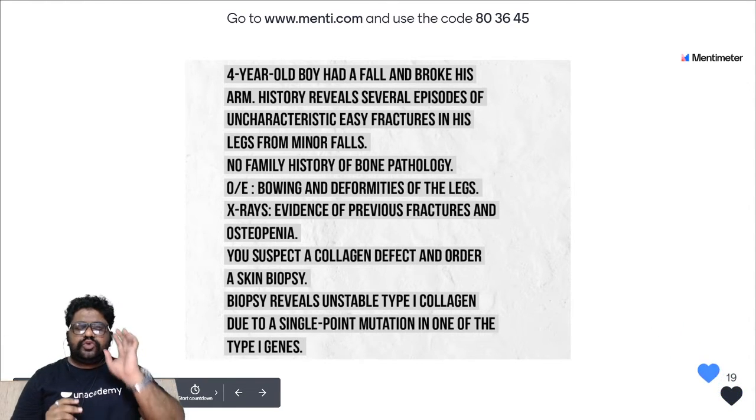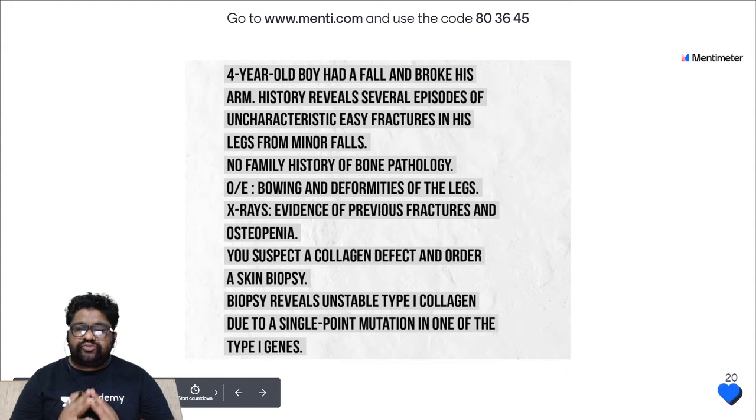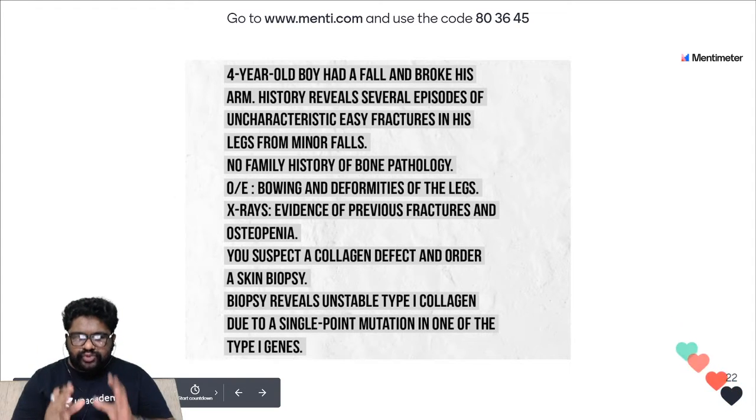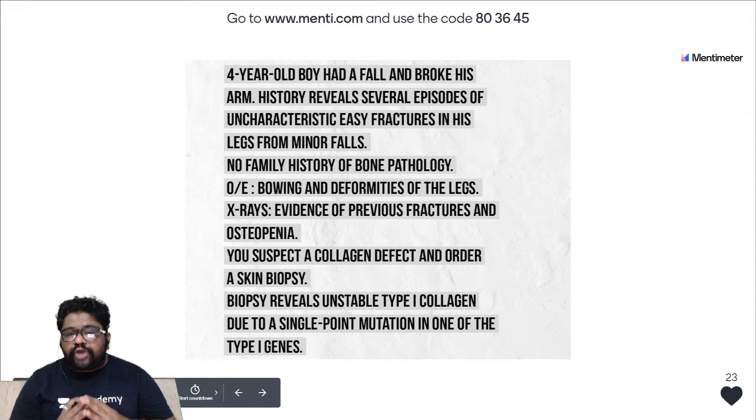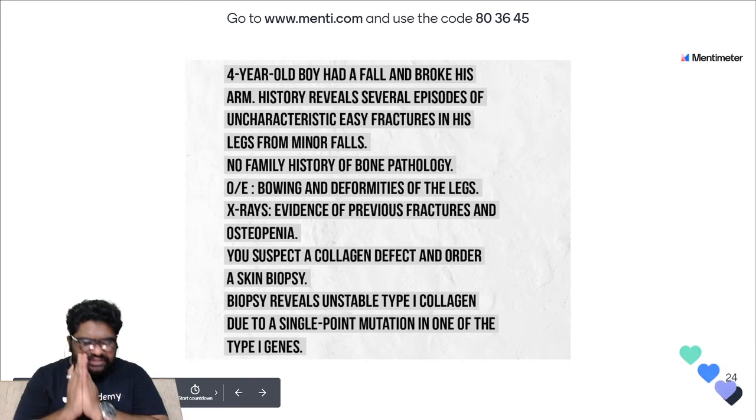I repeat, you have made out that this can be a case of collagen defect. So the doctor, as you have gone for a skin biopsy, you have found out that there is an unstable type 1 collagen due to a single point mutation in one of the type 1 genes. This is the question.